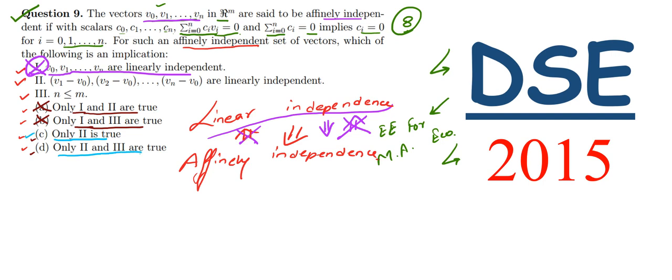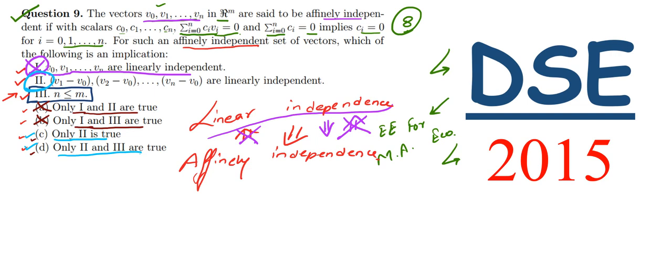If our answer is between these two, we know that statement 2 will be true because both options say that 2 is true. Hence we need not check statement 2 because our options directly say that statement number 2 is true. So all we need to find is the condition for statement 3, that is n is less than or equal to m, and our answer can be found.